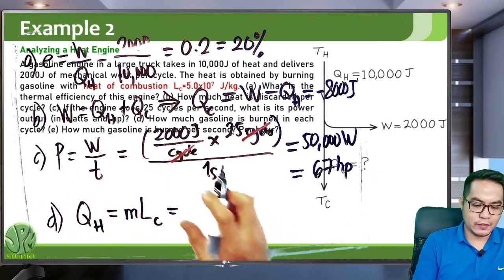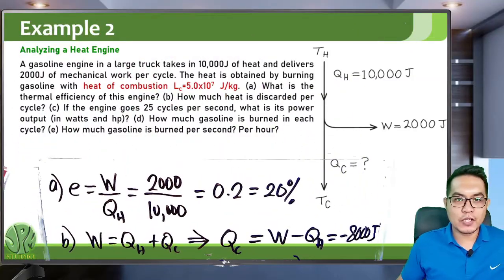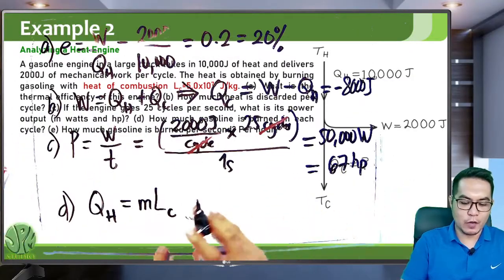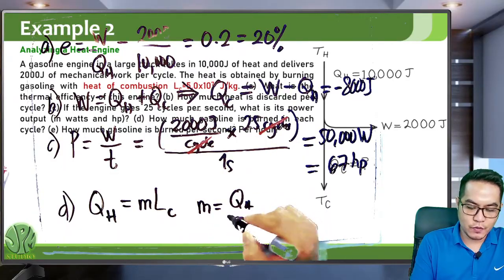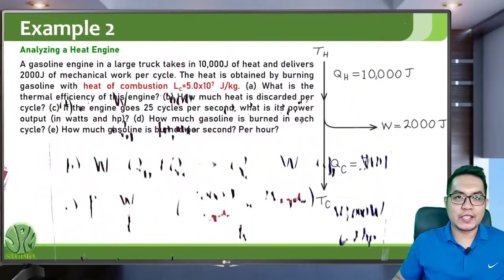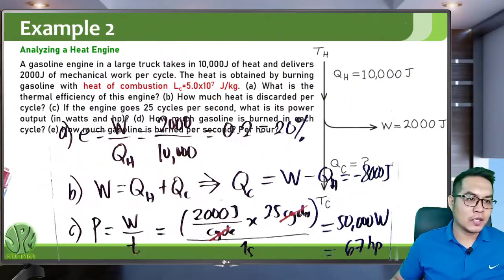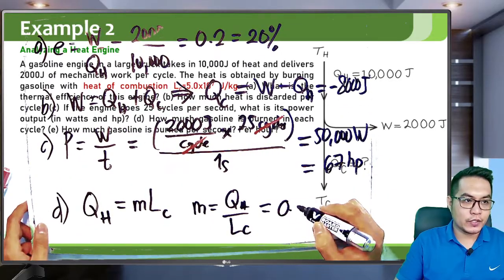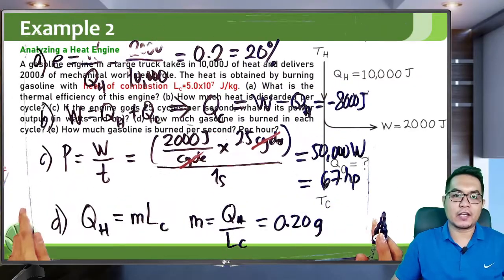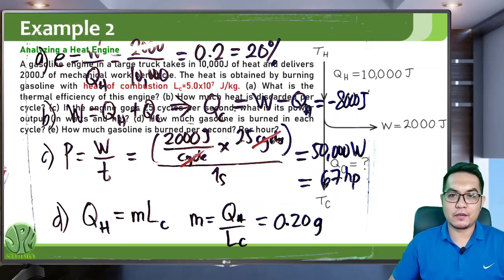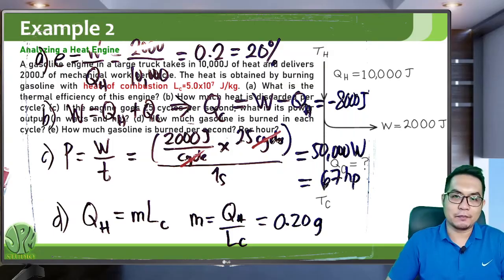Oh no, we are trying to find the mass. So the mass is just equal to QH over LC. QH is 10,000, LC is given, and you will get 0.20 grams. I just converted directly into grams. Depending on the unit required of you, you can answer in kilograms or in grams. So I'm just going to answer in grams. Every cycle you burn 0.20 grams of gasoline.